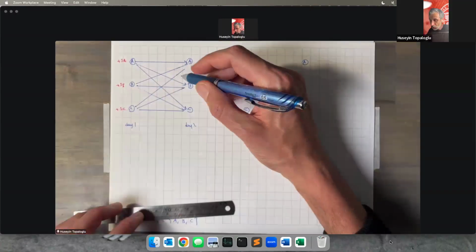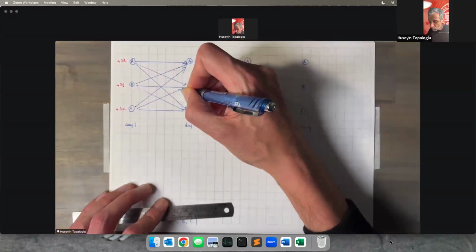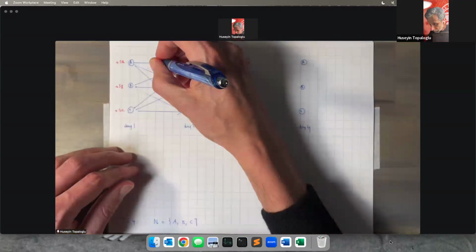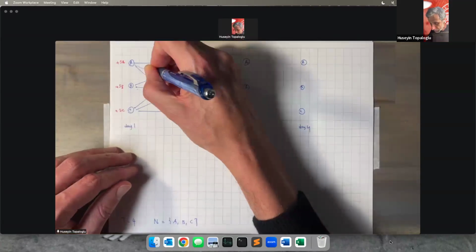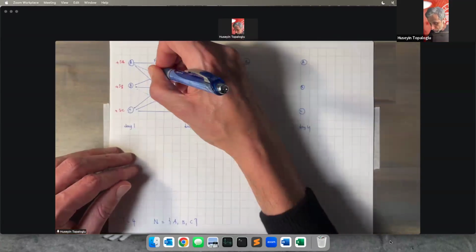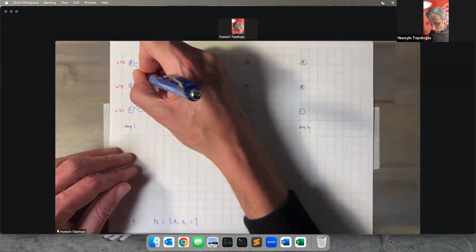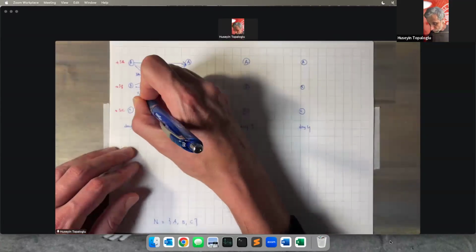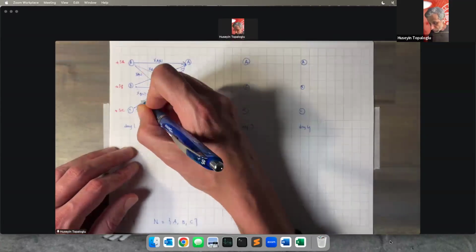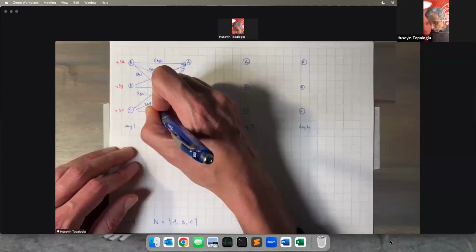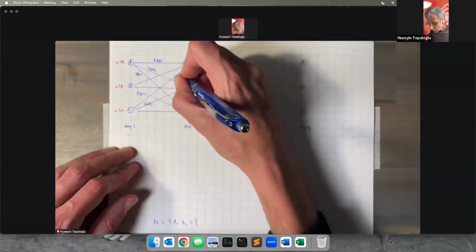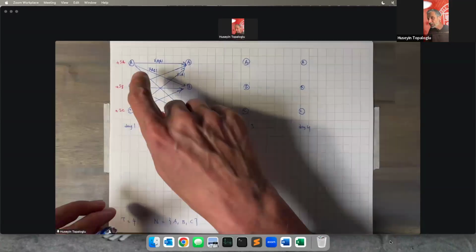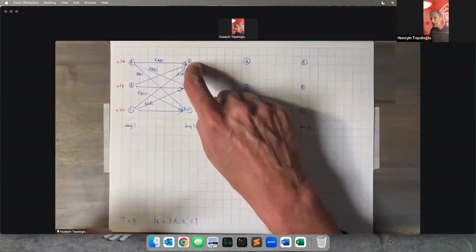So these are the loaded movements that we do on day 1 between different locations. These are the drivers who are carrying a load from location A to A on day 1. These are drivers who are carrying a load from location A to B on day 1. These are drivers who are carrying a load from A to C on day 1. These are drivers who are carrying a load from location B to C, from C to B, and from C to A on day 1. You get the idea.